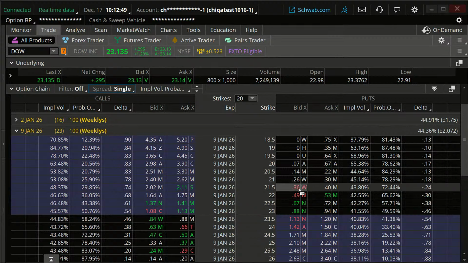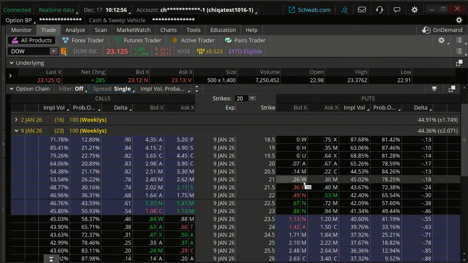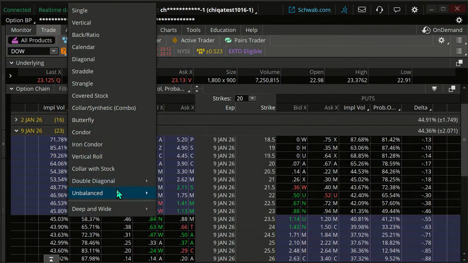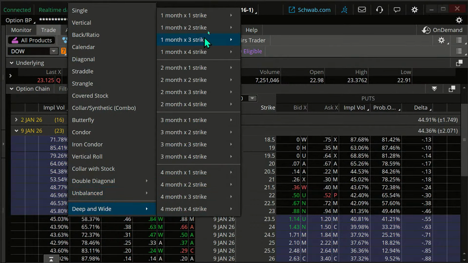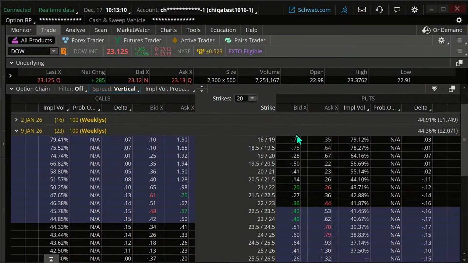I don't know why that's giving me a negative value. Oh, I was looking at the 2021, not the 21-22. I was looking at the wrong strikes. Let me do this again. Sorry about that, I confused myself. We're looking at the 21-22.